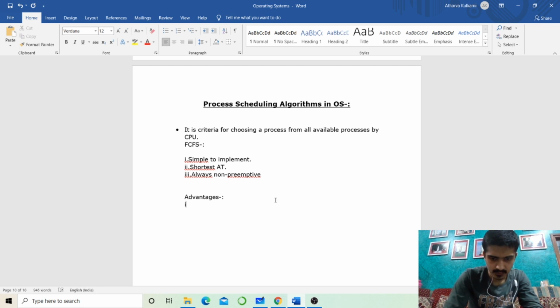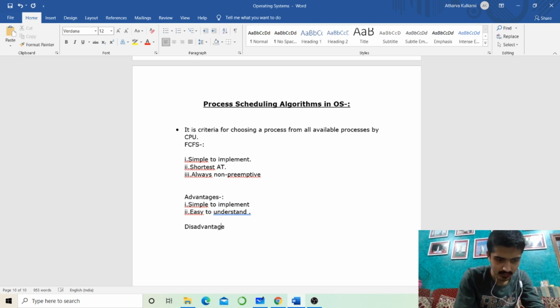The first advantage is that it is simple to implement. Second, it is easy to understand. So these are the only advantages of FCFS. And now the major part, the disadvantages.